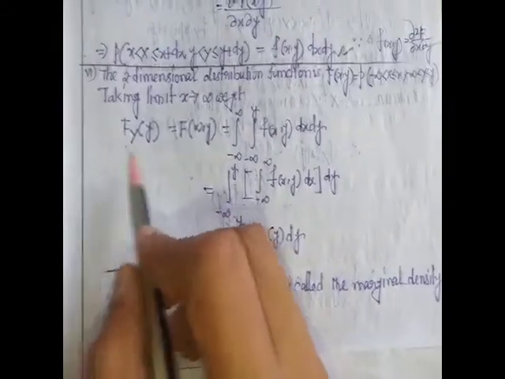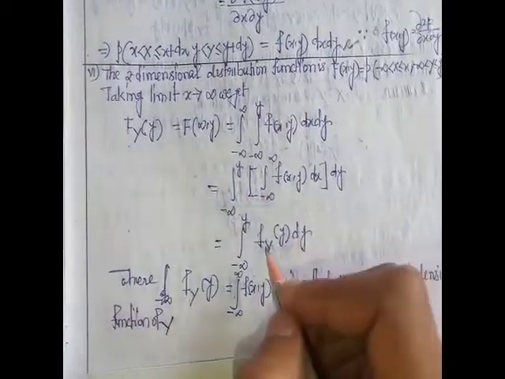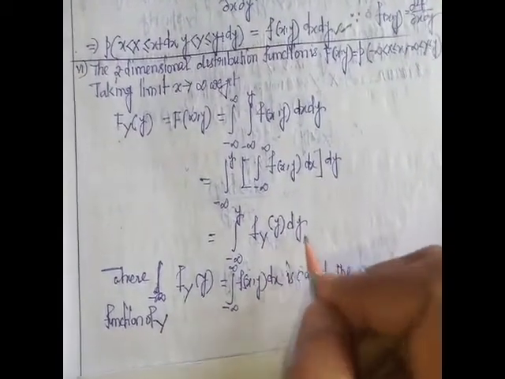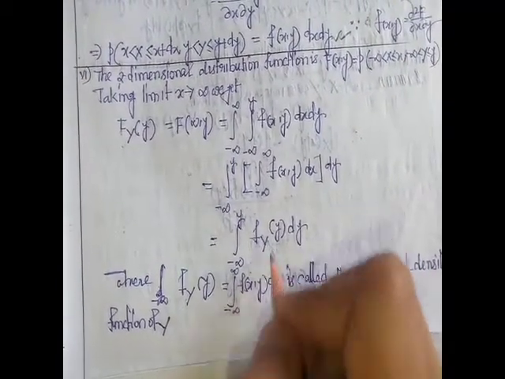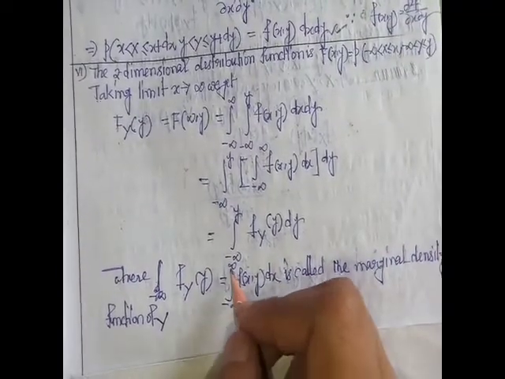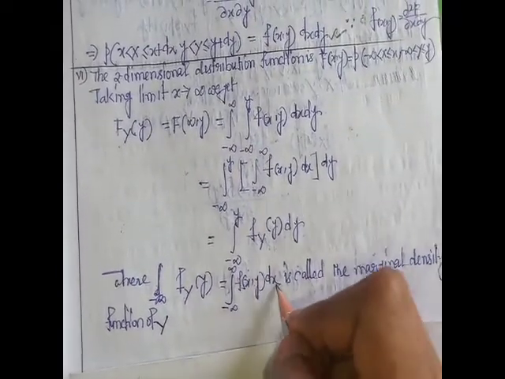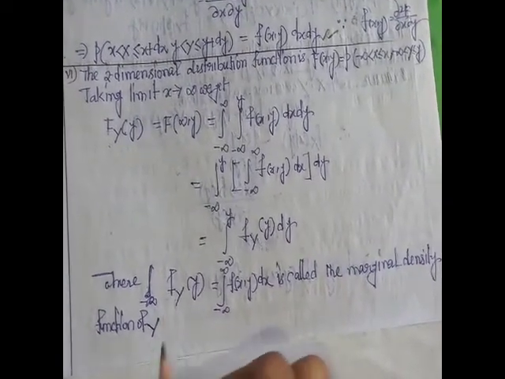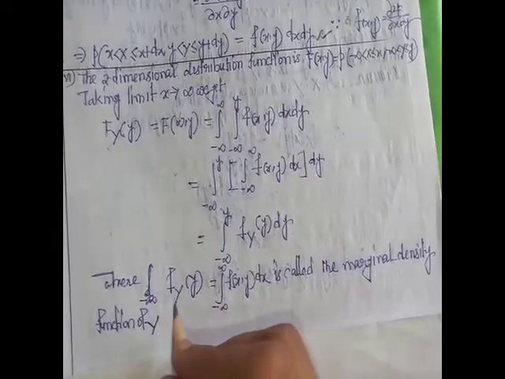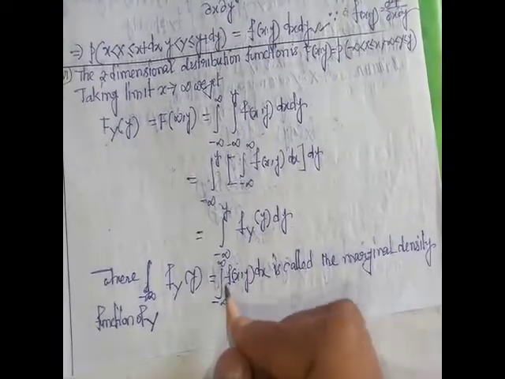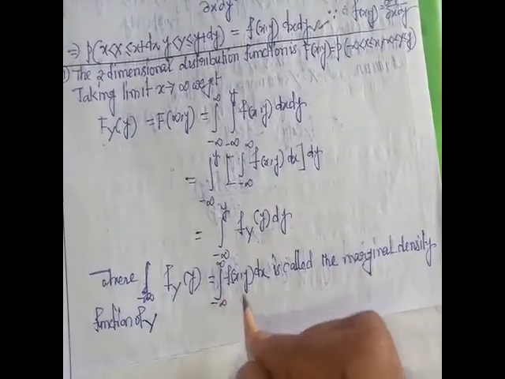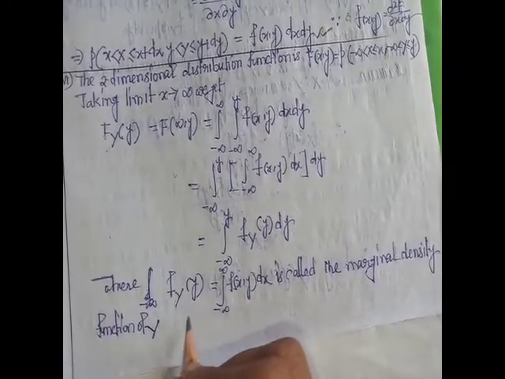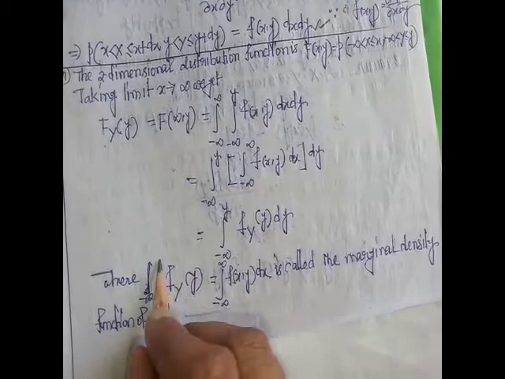This sixth property is capital F of y equals integration minus infinity to y of small f of y dy, where small f of y is integration minus infinity to infinity of f of x,y dx, called the marginal density function of y. The marginal density function of y is small f of y equals integration minus infinity to infinity of f of x,y dx. Very important result.